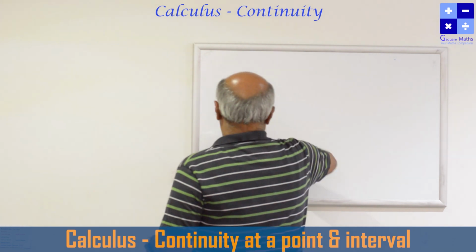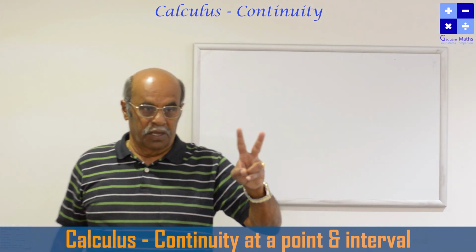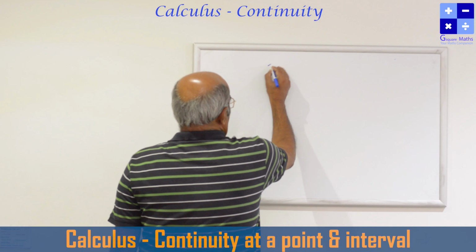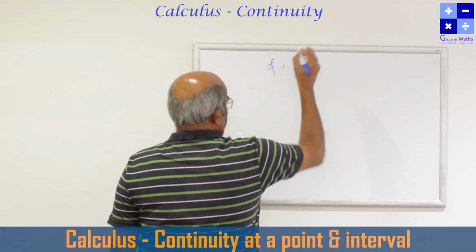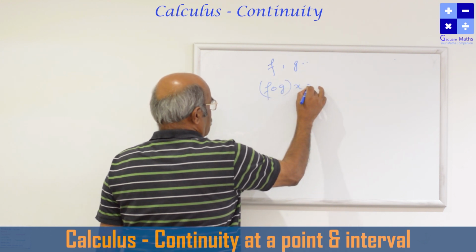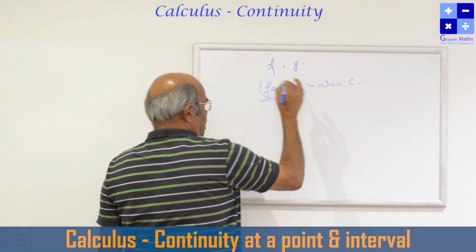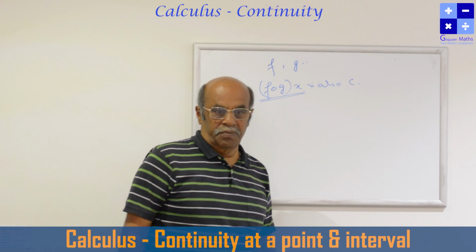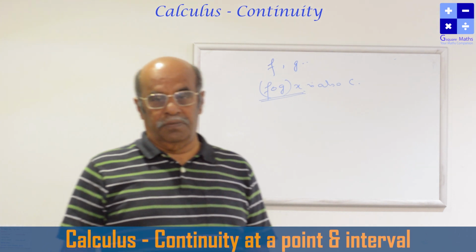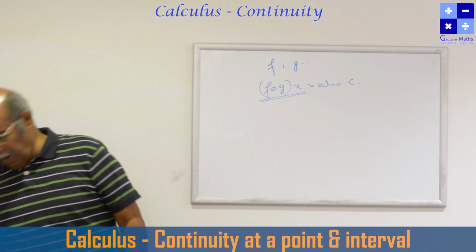You can see one more thing also. If f and g are two continuous functions, then the composite function f circle g of x is also continuous. I am not explaining what a composite function is, which we already studied in the previous classes. So composite functions of continuous functions are continuous. So let us take some example.